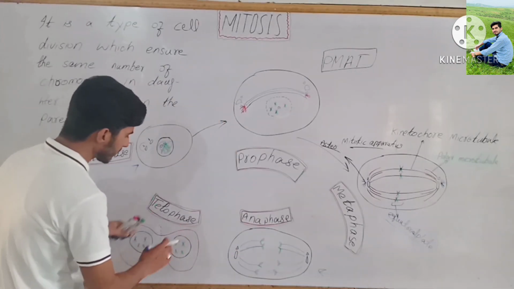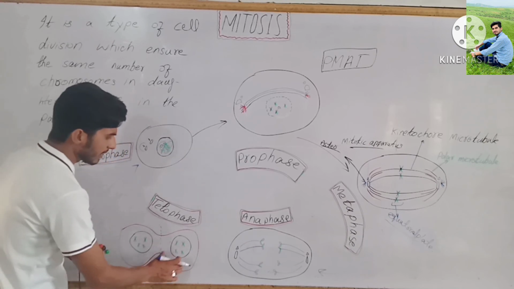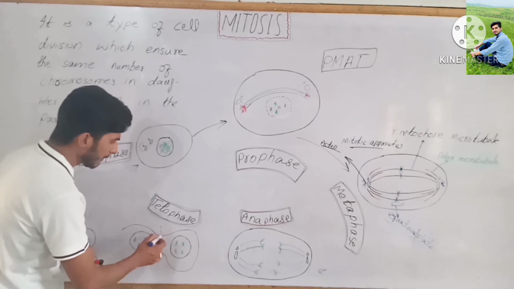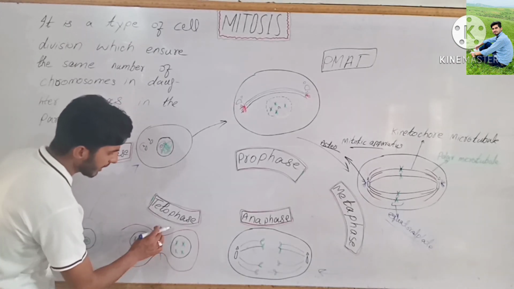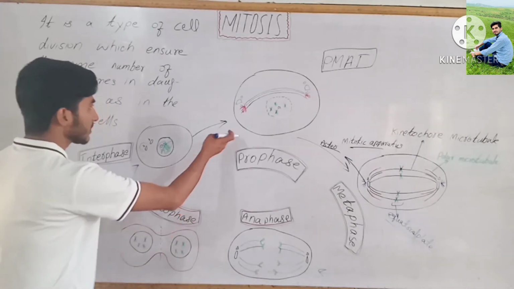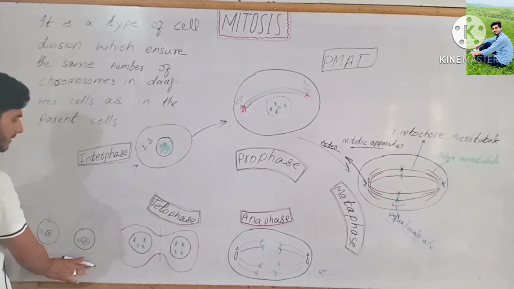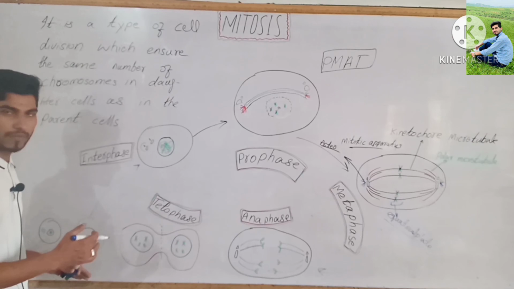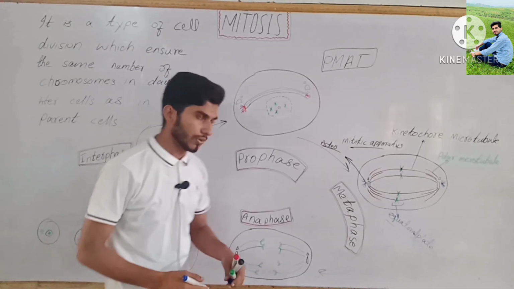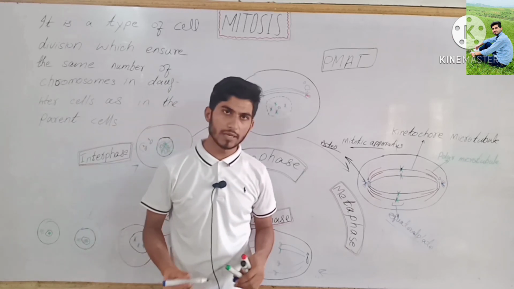During telophase these two cells start moving towards the opposite poles and then cytokinesis occurs, meaning division of the cytoplasm. After this one cell divides into two daughter cells which contain the same number of chromosomes as the parent cell. So hopefully today you understand my lecture.